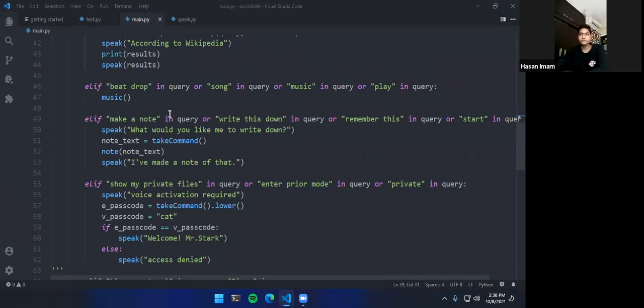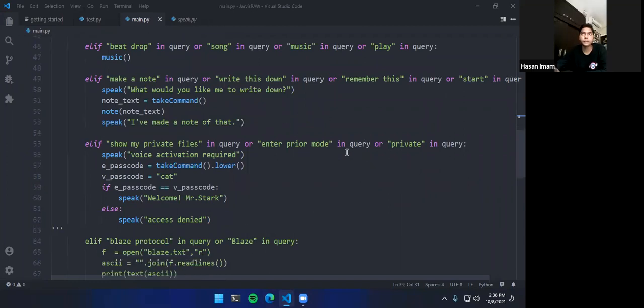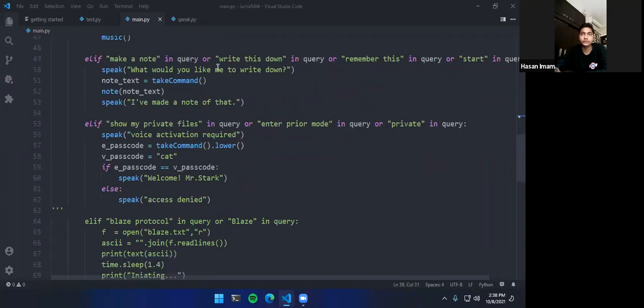So it would ask what would you like me to write down, and then whatever I have said, it will just save it in the note text variable, and it will do accordingly. It will basically save. I have made a note of that. So I will be coming back to this function, what it does.